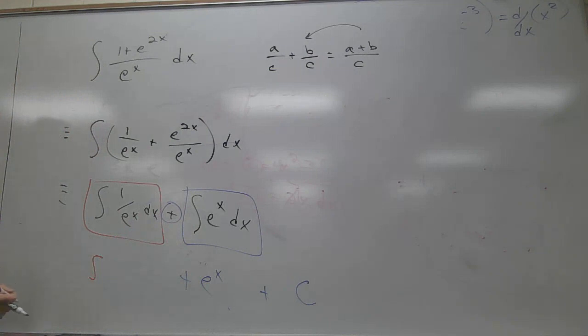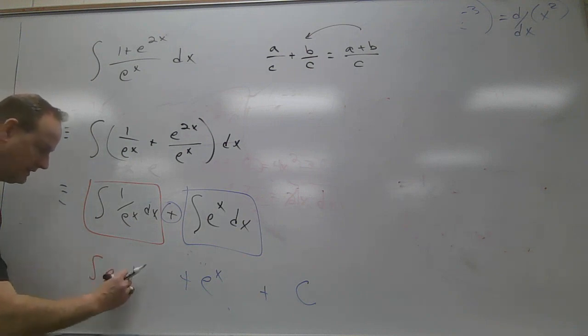I'll just rewrite it. Couldn't prove that. I don't want the e to the x in the denominator. Get it out of there. Multiply it then. Put it in the numerator. How do I get that in the numerator? Copy dot flip. Let me go back to my notes. E to what power?